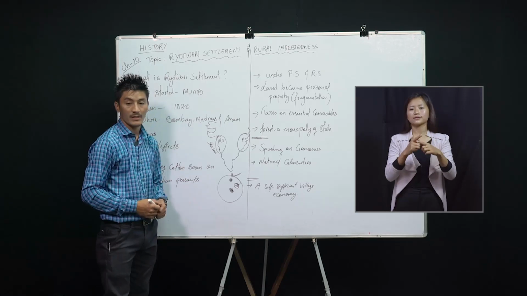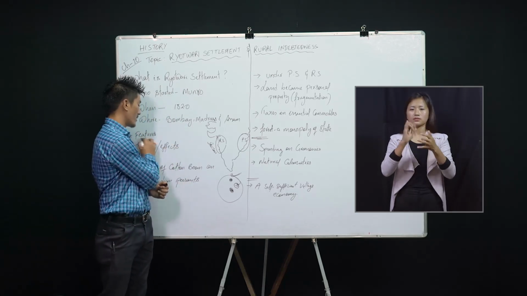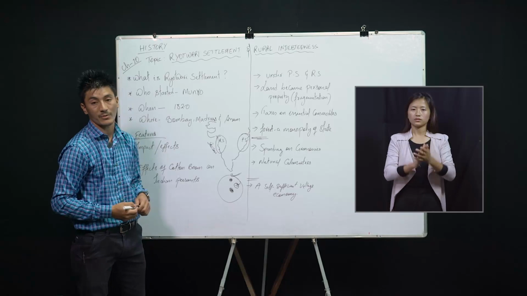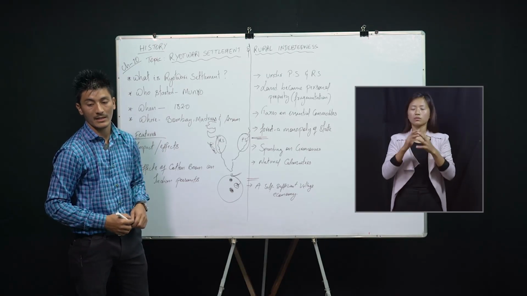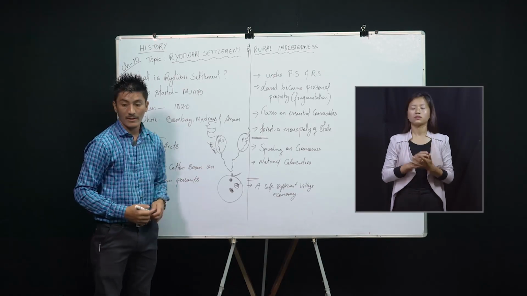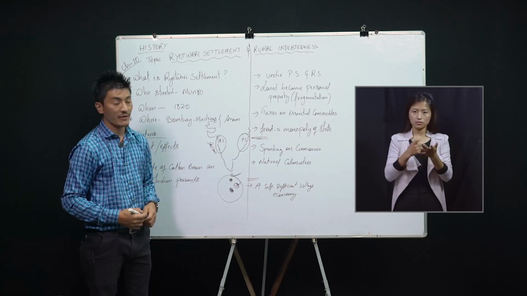The next point under the features of this Ryotwari settlement is that the rate of land revenue changed every 30 years.